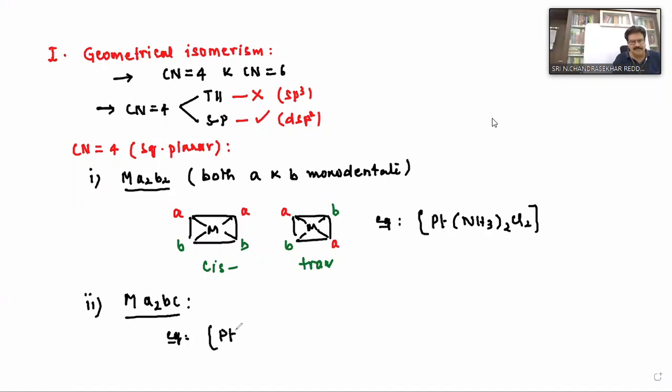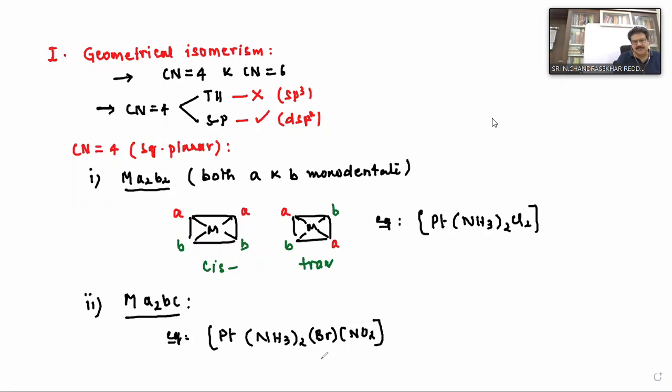But chromium and cobalt do not form square planar complexes, because for chromium and cobalt we normally find only coordination number 6, not coordination number 4. In general, coordination number 4 with square planar geometry we see only in nickel and platinum. That's why we take this example: Pt(NH3)2 with Br and NO2.